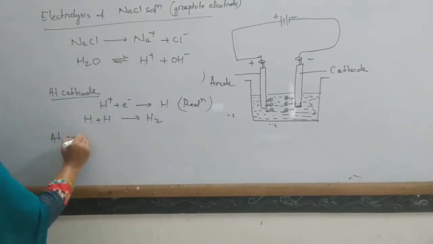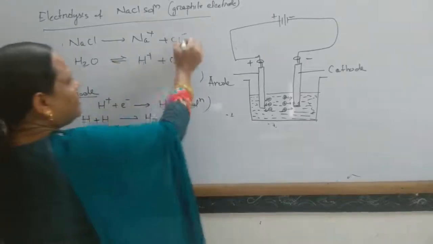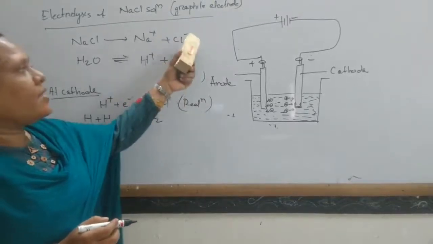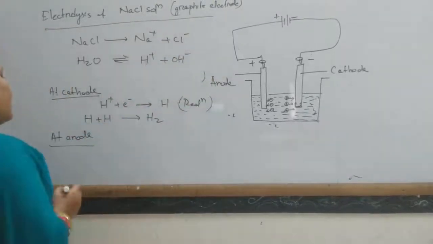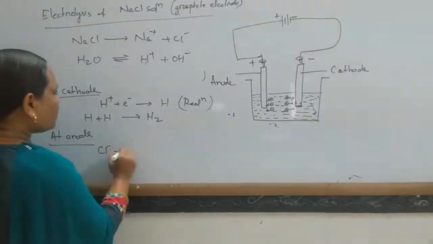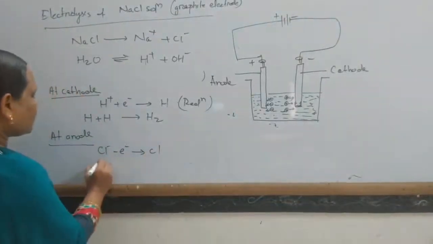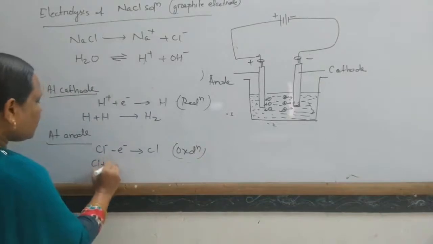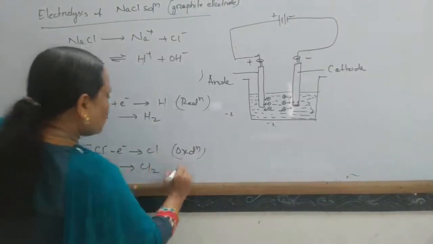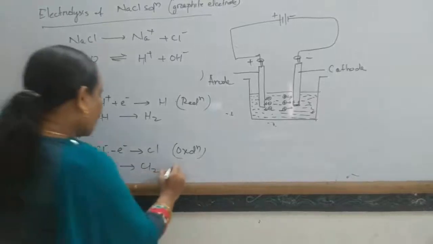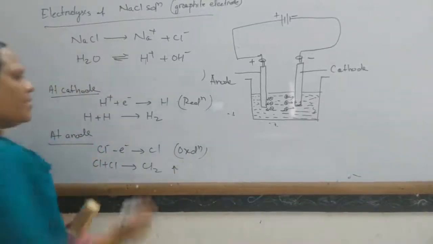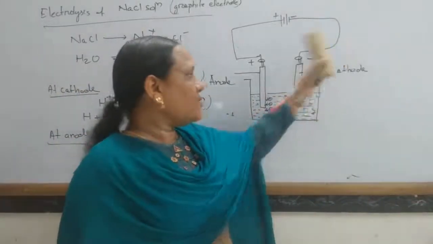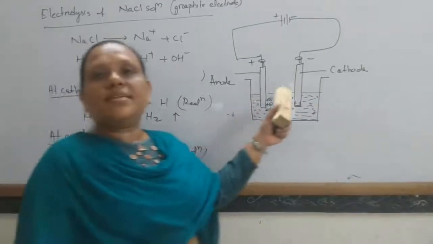Similarly at the anode, what are the ions? Cl minus and OH minus. Between Cl minus and OH minus, Cl minus has low discharge potential. In this way, Cl minus gives an electron to give Cl, that is your oxidation, and Cl plus Cl gives chlorine. So at the cathode, hydrogen gas will be liberated, and chlorine gas will be liberated at the anode.